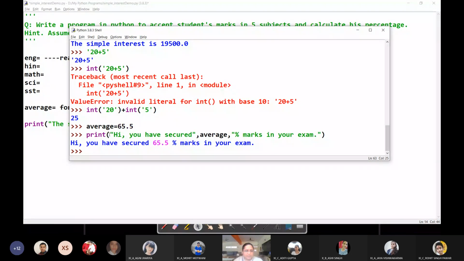So in a print statement, you are first printing the static part, then the average part, then the dynamic part, then the static part. So you have to separate them with a comma. So this part is included within double quotes, then comma, then the variable, then again comma, then the double quotes.